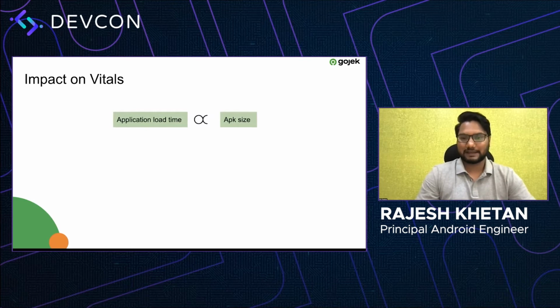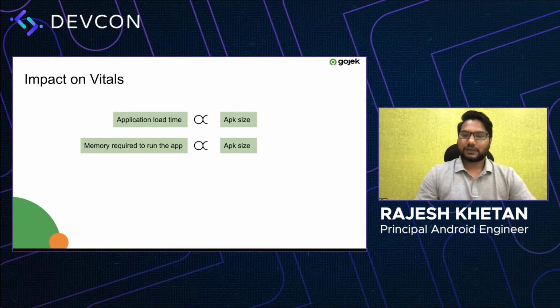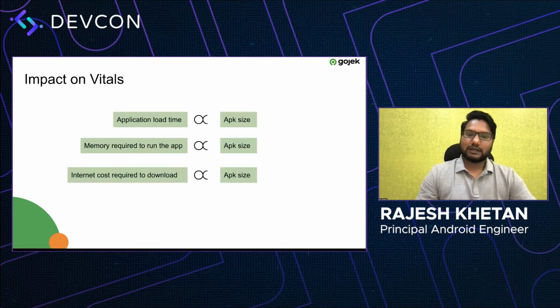So the more the size is, the more it will take time to load the app, and hence it will also require more memory to run the app. So if the size is more, it will take up more memory. And the third point which we have here is the internet cost required to download the app, which is also proportional to your APK size.